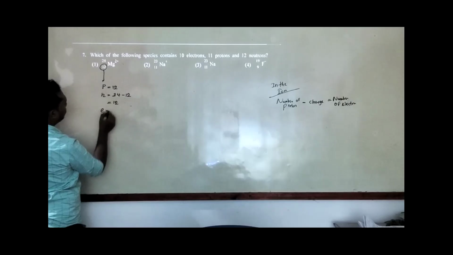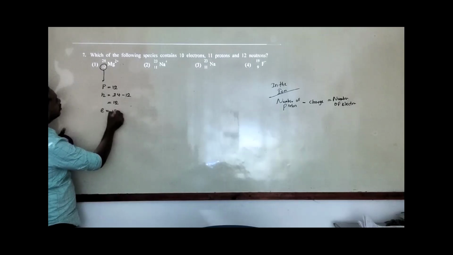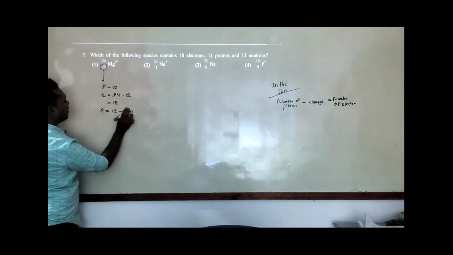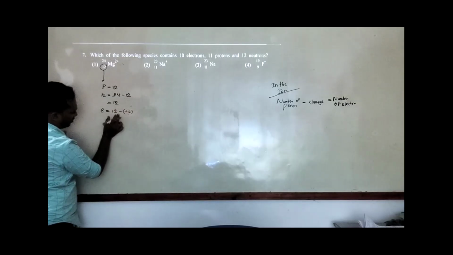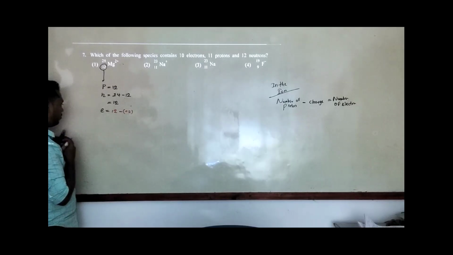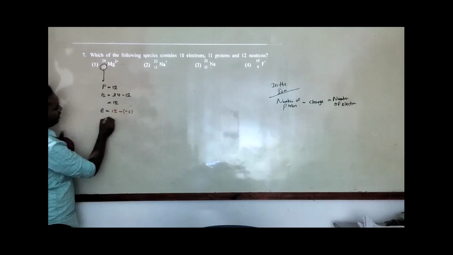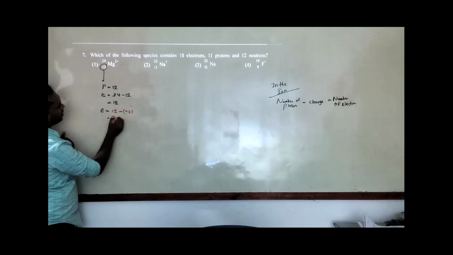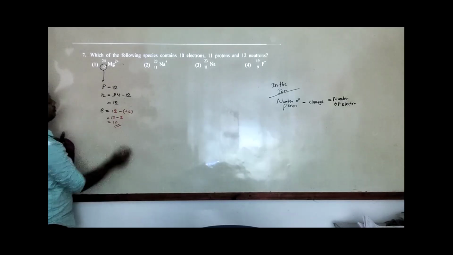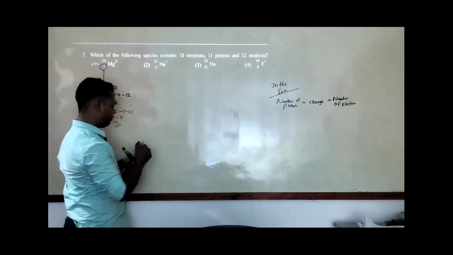So for the number of electrons, you should apply the number of protons, that is 12, minus plus 2. That means the number of protons minus the charge. Minus charge means you apply the real value of the charge, but in front of that you apply a minus. So 12 minus 2, and plus with minus will however be minus, so the number of electrons will be 10 here, right? We have to go for the next one.